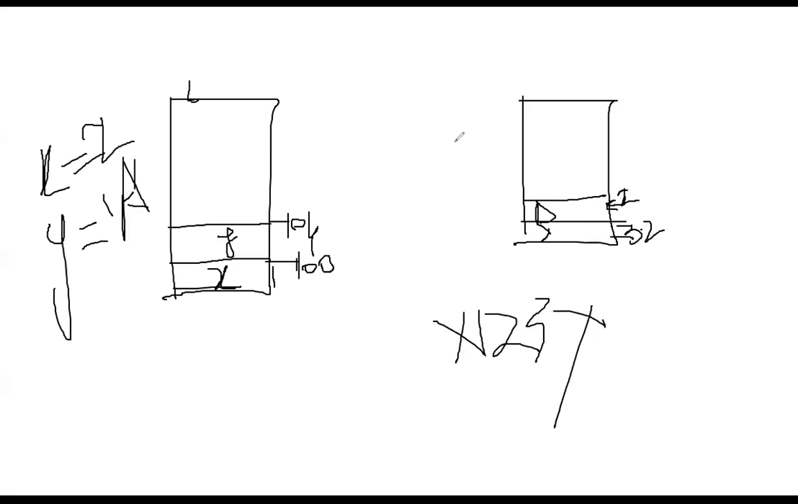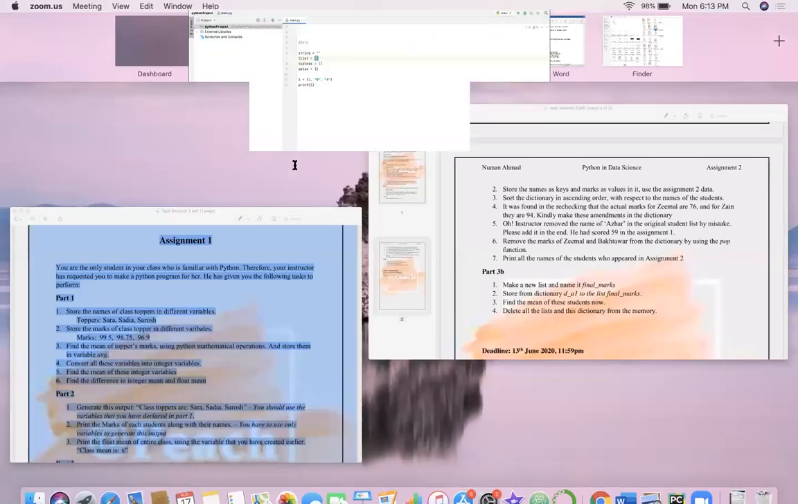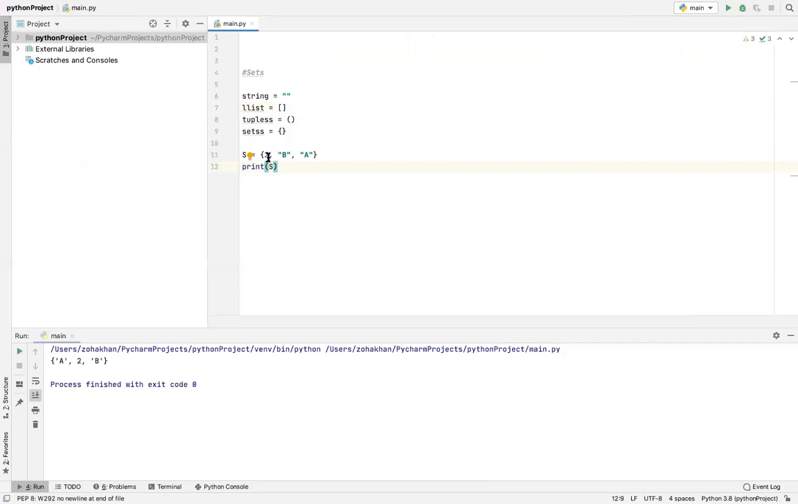For example, let me go back to the code. So you see, there was at index 0. Again, if there was indexing in sets, this would have been 0, this would have been 1, and then this would have been 2, right? And this would have been printed like this.